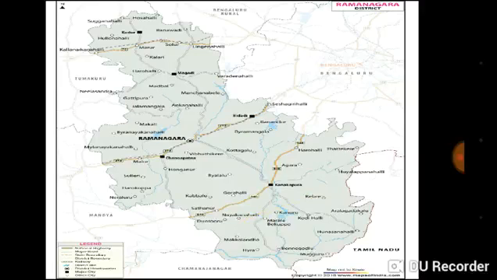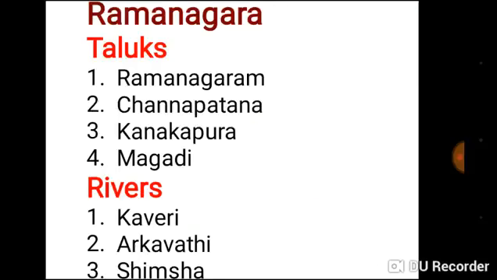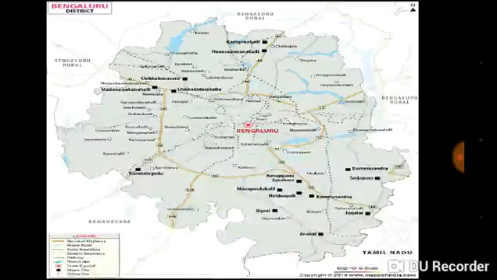Our next district is Ramnagara district. In this area Ramnagara district is located. Now let us move on. In Ramanagara district there are 4 taluks. First one is Ramanagaram, Channapatnam, Kanakapura, Magadi. The rivers which flow in this area are Kaveri, Arkavati, Shimsha.